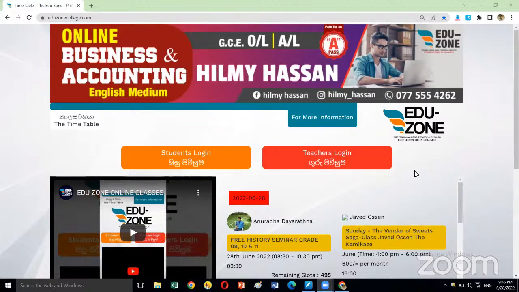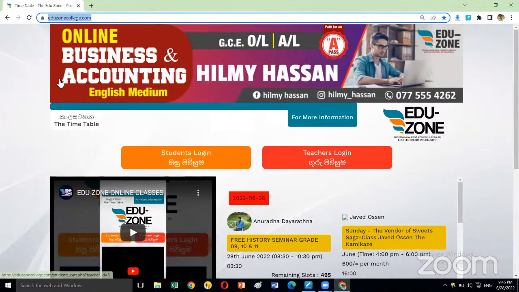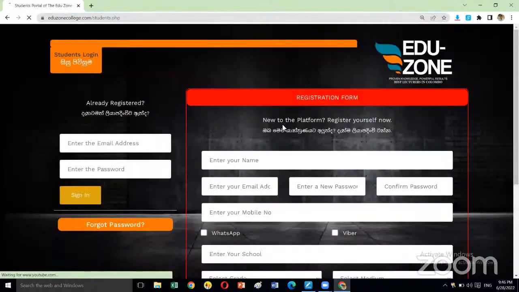First of all, you should visit our website, which is EDU-ZONE. After you visit the website, you will get an option called student login. Click on the student login.